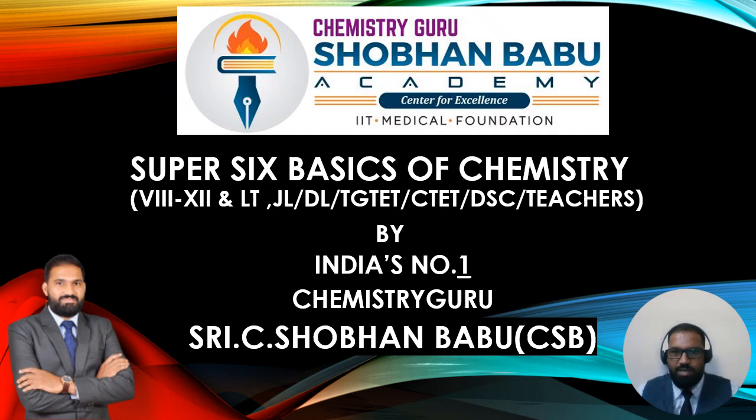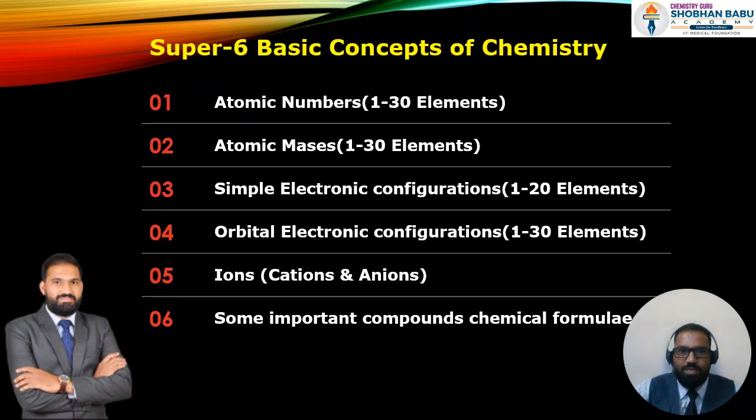Without delaying much, today's topic is one of the most exciting topics, that is Super 6 Basics of Chemistry. In these Super 6 Basics of Chemistry, the first basic of chemistry for all standards, for everyone, I can say, is that we have to know the atomic numbers of elements 1 to 30. And I'll tell you how they are connected with each other and why they are most important. For each and every basic we are going to have a separate class,